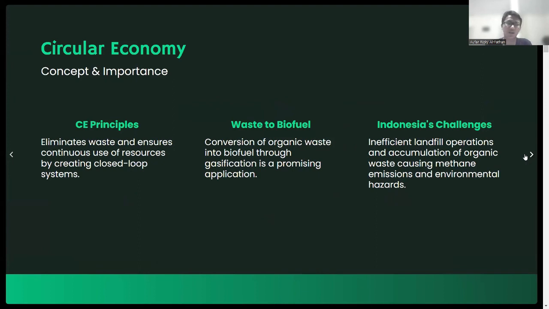Circular economy itself is an economic system that eliminates waste and ensures continuous use of resources by creating a closed loop system.